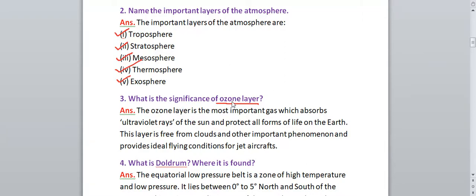So what is the significance of ozone layer? Two significances we have written in this answer. First one is, it is the most important gas which will absorb ultraviolet rays. This ultraviolet rays you should remember, and from where will these ultraviolet rays come? From the sun, and it will protect all the living organisms on the earth. Second one, it is free from clouds and other phenomena, so it will provide a good or ideal condition for flying of jet aircraft. So this is the answer for ozone layer.